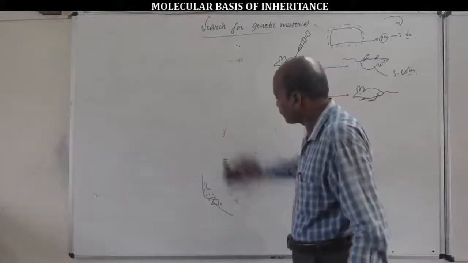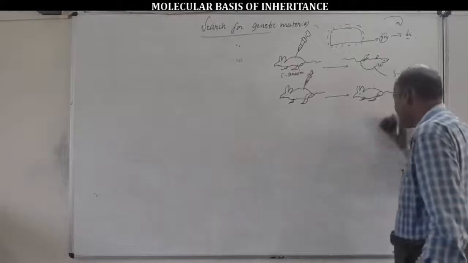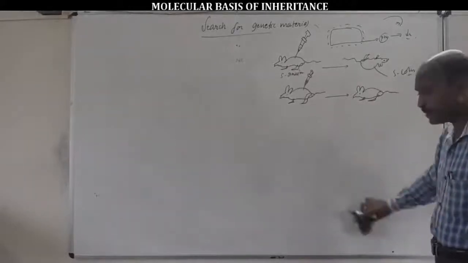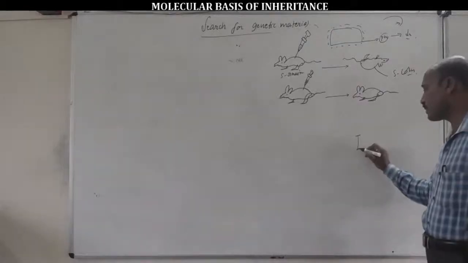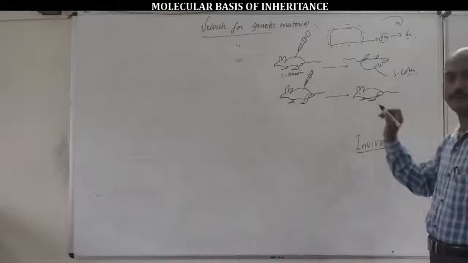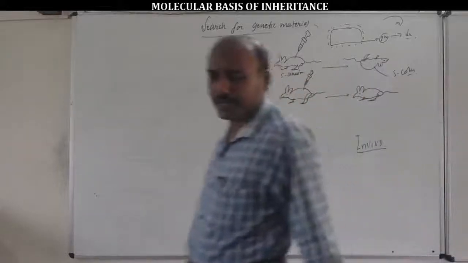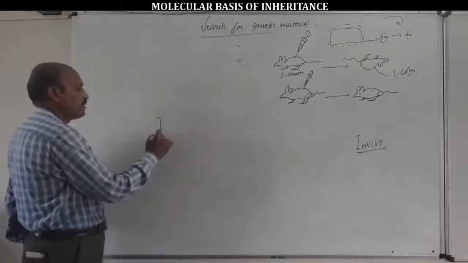One more piece of information about Griffith's experiment: it is also called the in vivo experiment. The biochemical transformation principle experiment is the in vitro experiment.